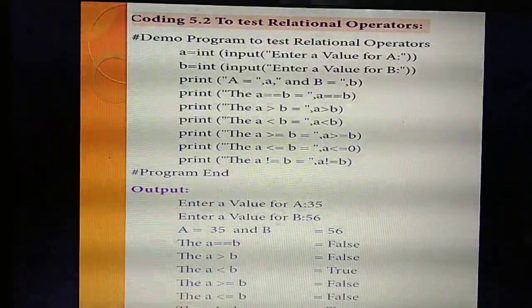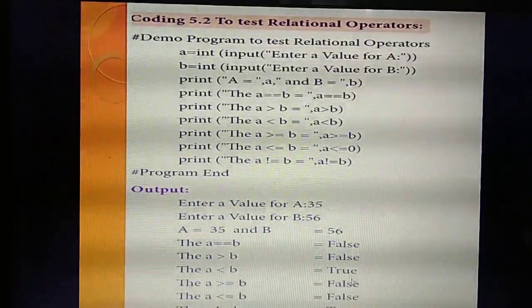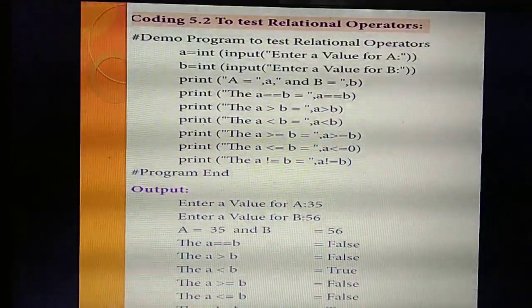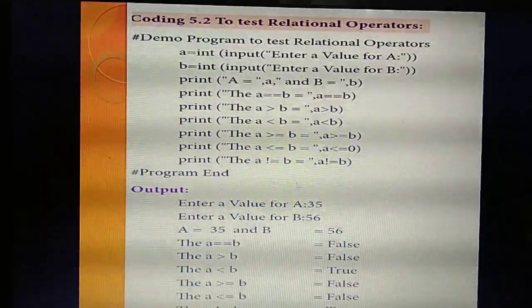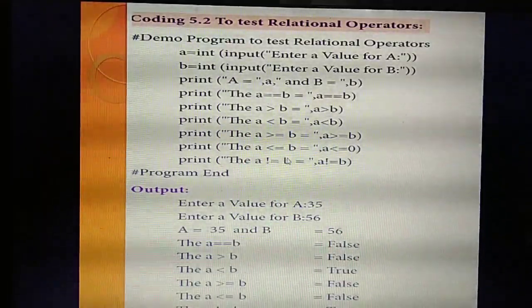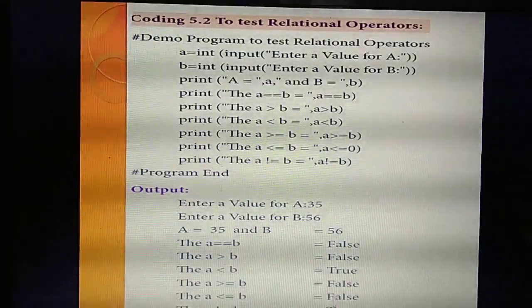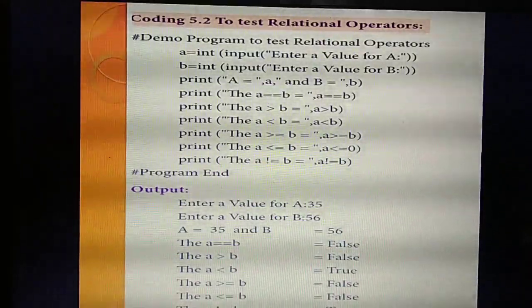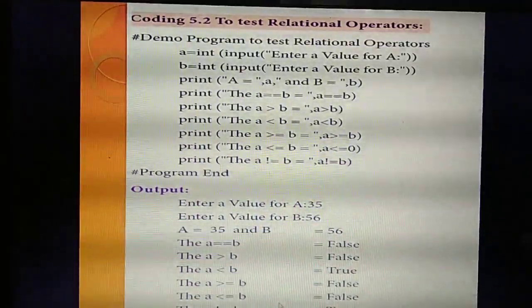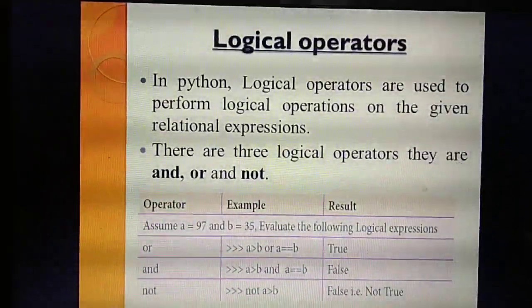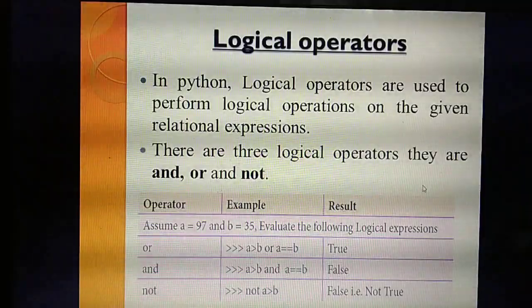Likewise, A less than B? Yes, 35 less than 56. Condition true. Then greater than or equal to B. Whether 35 greater than or equal to B? No. Condition false. Likewise, this is the symbol used for not equal to. Whether both the values are the same? No, so the condition is true. The answer is true. Understand? So like this, under each and every heading they will give one example program.